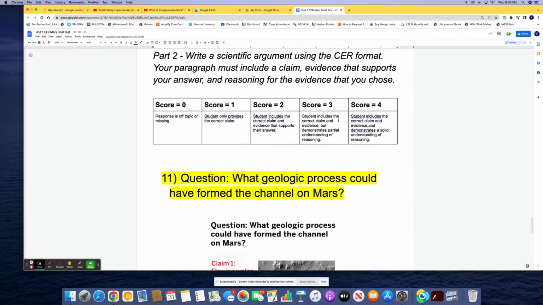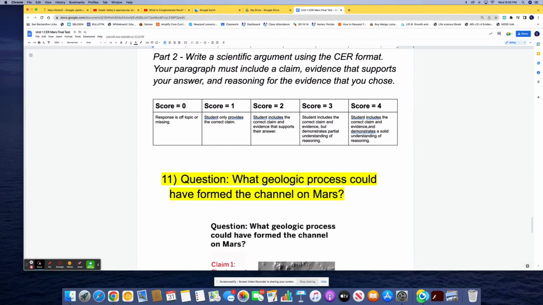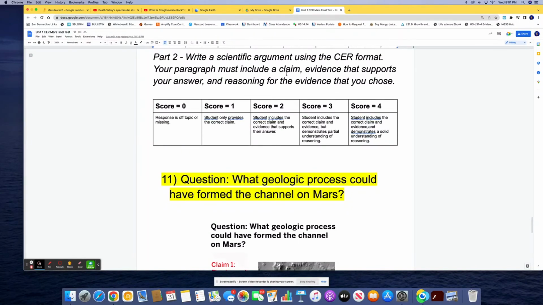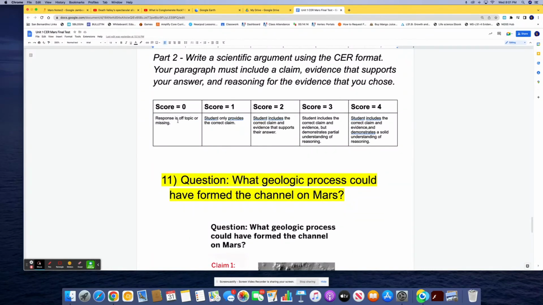Okay, so now part 2. Here we go with a question. Write a scientific argument using the CER format. Your paragraph must include a claim, evidence that supports your answer, and reasoning for the evidence that you chose. If you receive a score of 0, your response is off topic or you didn't write anything at all, it's missing. If you receive a score of 1, the student only provides the correct claim. So there are 2 claims, and you have to choose the correct one.